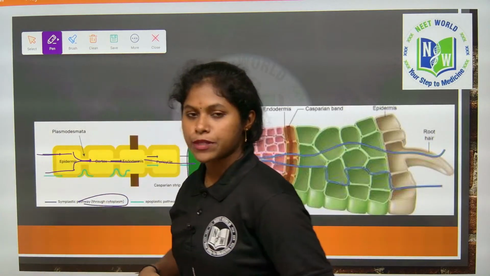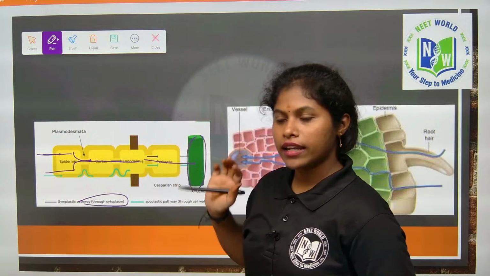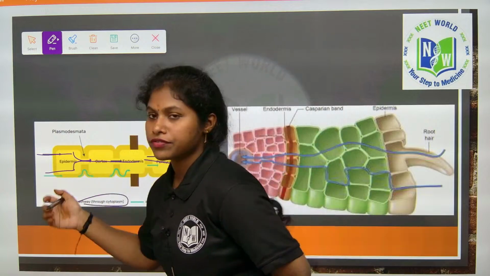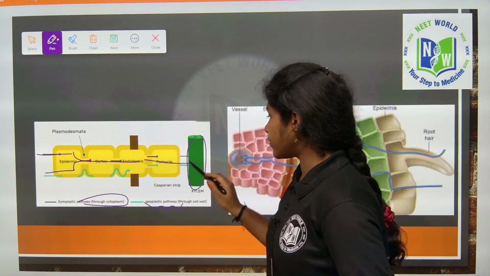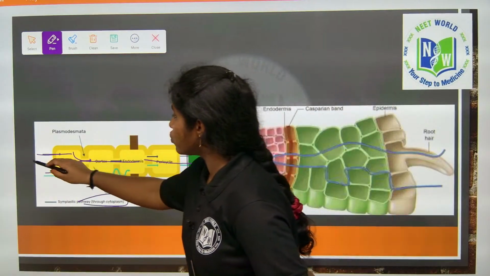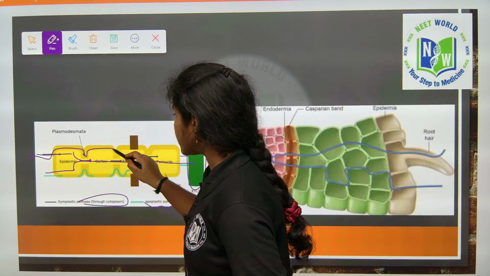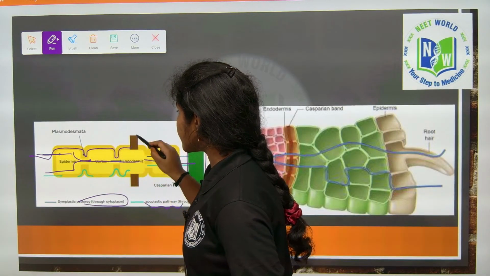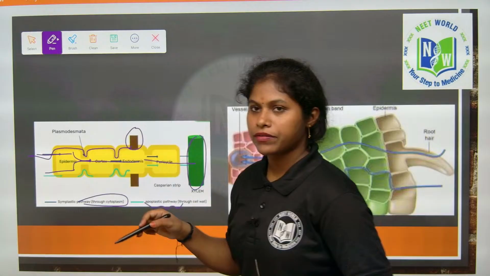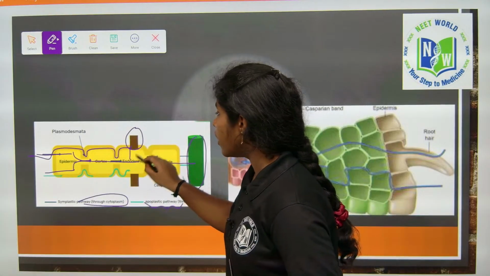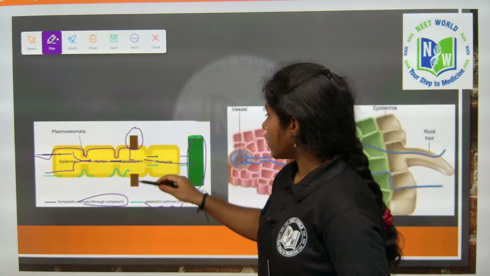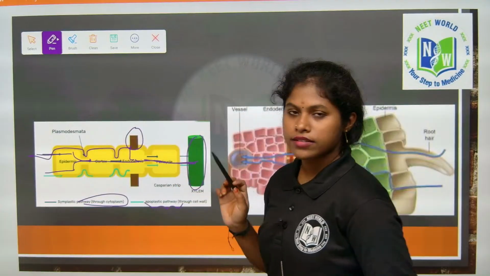And the water is transported from the roots to the leaves, right? Coming to the apoplastic pathway, through the cell wall, which means through the intercellular spaces, the water is travelling like this. Again, the Casparian strip comes in between. Then it shows cytoplasmic streaming. Then it enters the xylem vessels.